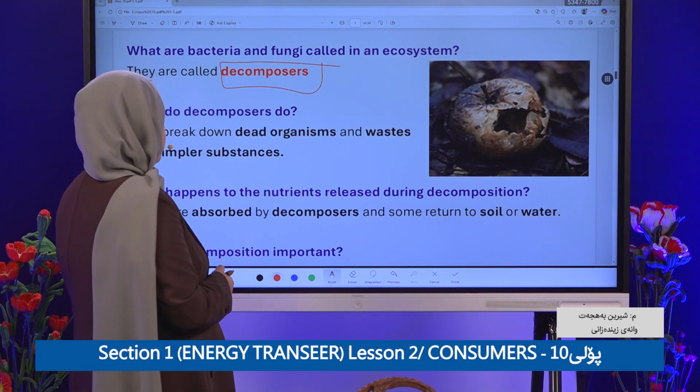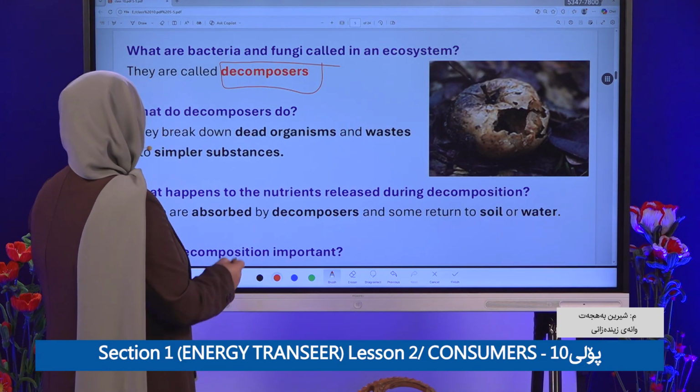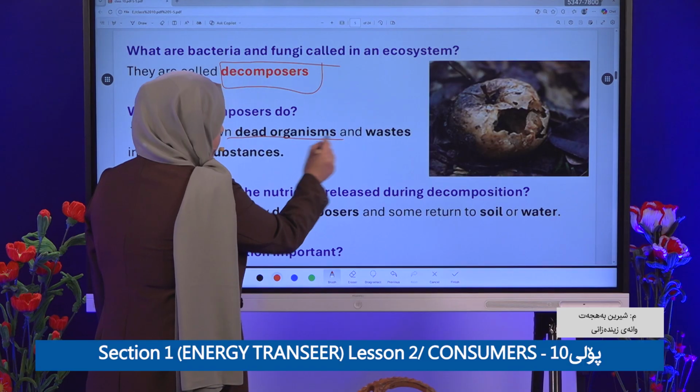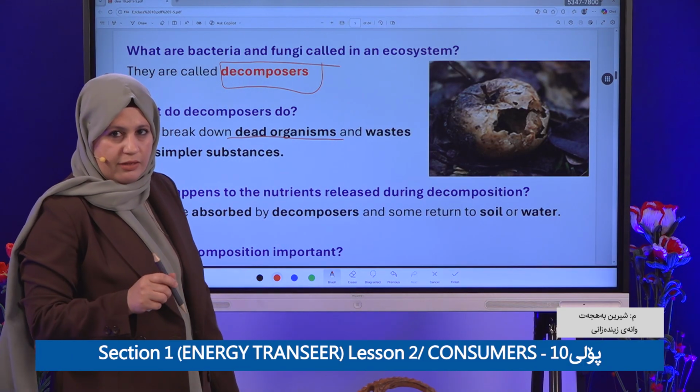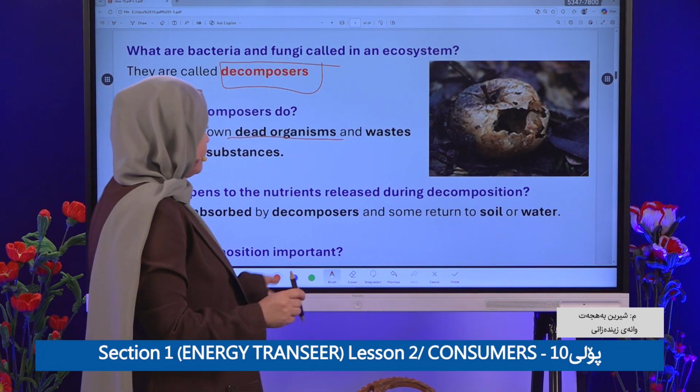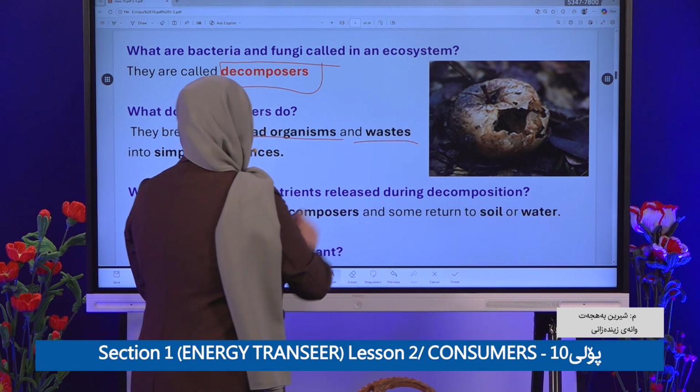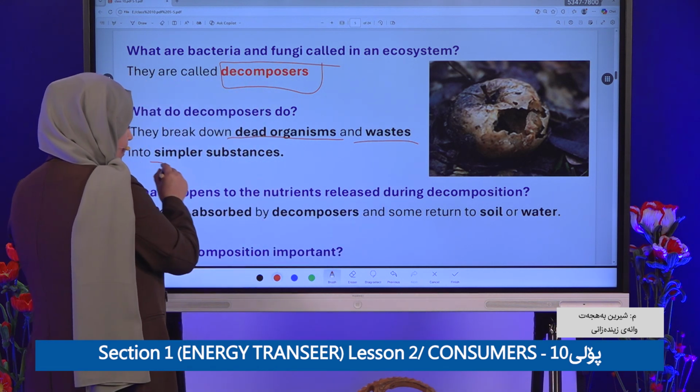They are very important. What do decomposers do? They break down what? Dead organisms. They break down dead organisms and waste into what?